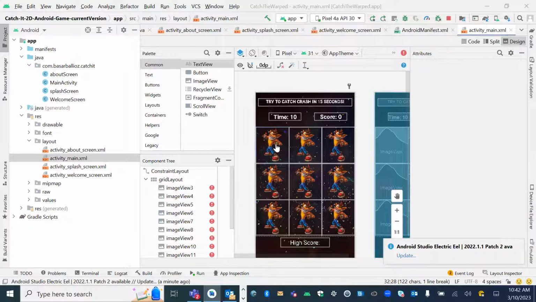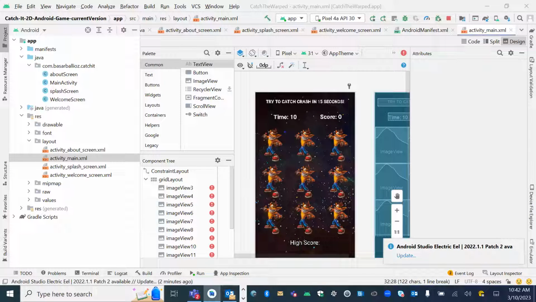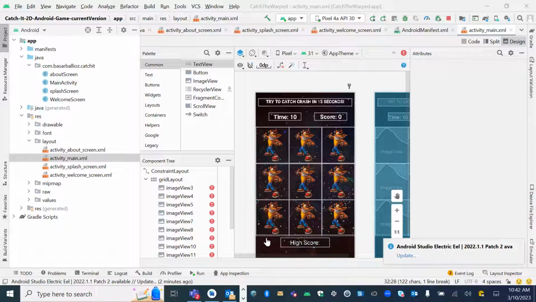You can see this app is pretty easy. What you have is one image in each of these parts of the screen right here. We make one of them visible, and then we make all the rest not visible. Then when we want to move to the next one, we make this visible, then make all the rest not visible. So it's basically simple. You might think that we're doing something complicated, but you're just turning on and off a picture, with multiple of them on the screen.